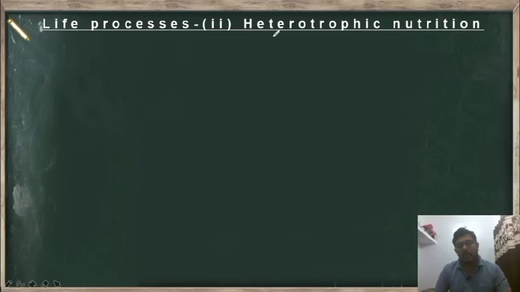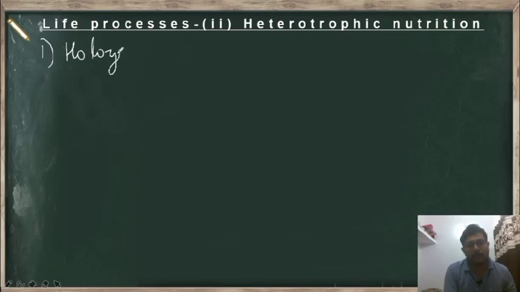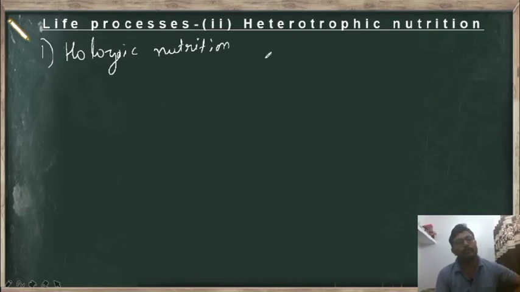And apart from all this, we have majorly three kinds of heterotrophic nutrition. We will discuss them one by one. The first mode of nutrition we will discuss is holozoic nutrition. Now let us study what is the meaning of holozoic nutrition.